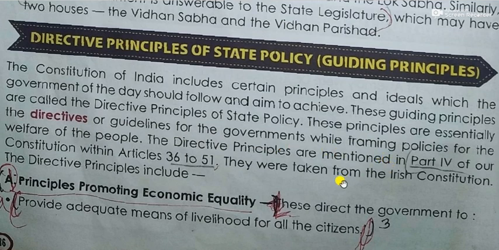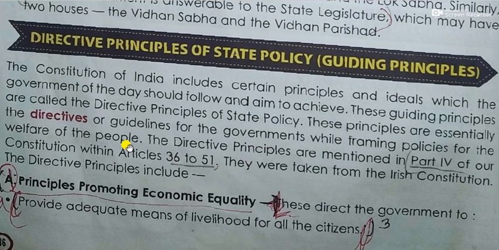So whenever they frame a policy or any plan, they will take note of all these guiding principles. According to that principle, they will make a plan or the guidelines. They will make policies for different projects and different works, and all these projects and policies they make for the welfare of the people.